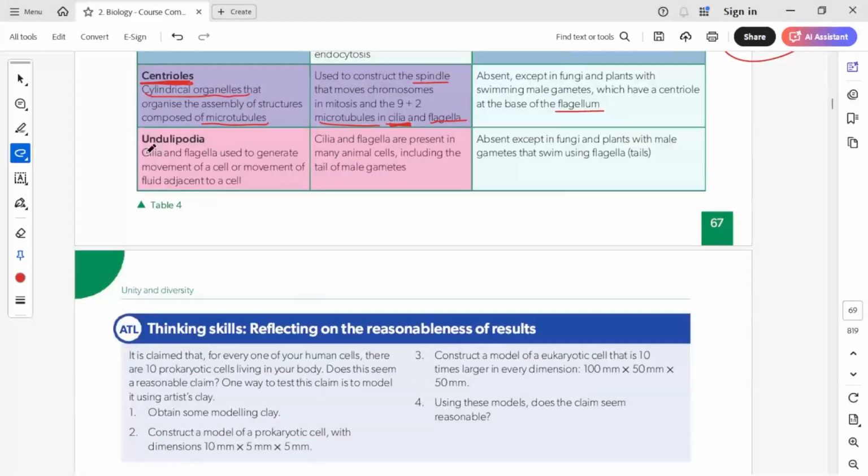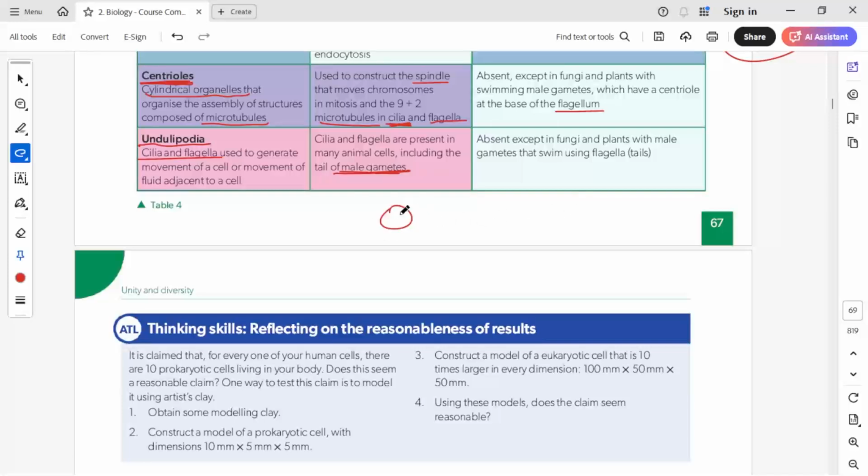The next one is undulipodia. Cilia and flagella are used to generate movement of cells and movement of fluid adjacent to the cell. So these are basically helpful in movement. Cilia and flagella are part of the undulipodia, which help in the movement of the cell. Cilia and flagella are present in animal cells, including the tail of male gametes. Male gametes need to swim and reach the female gamete.